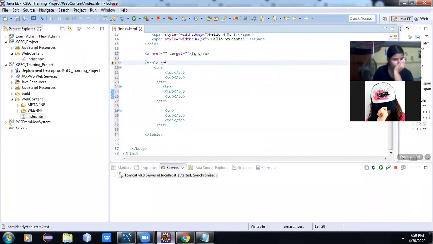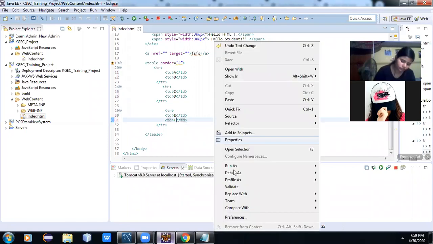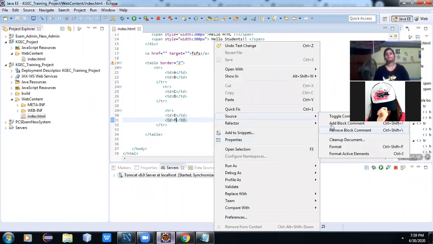Okay, to understand the table, I can give a border. Then you will understand better. And you can give some value. Okay, sometimes to make proper indentation, you can right click and click on source format.